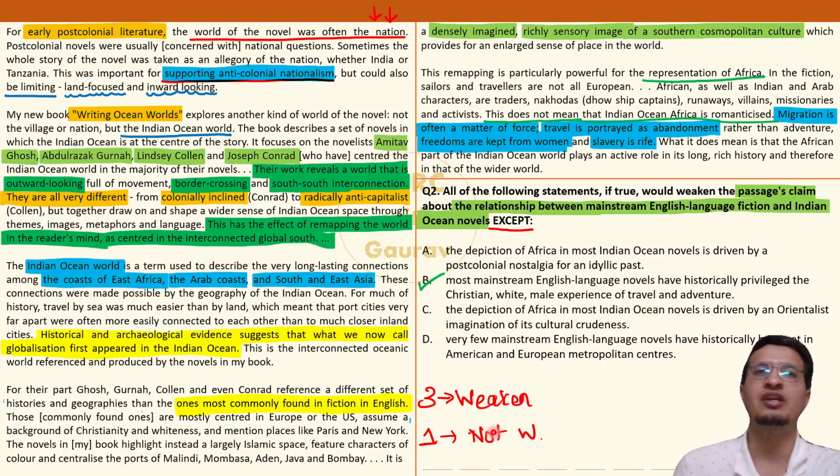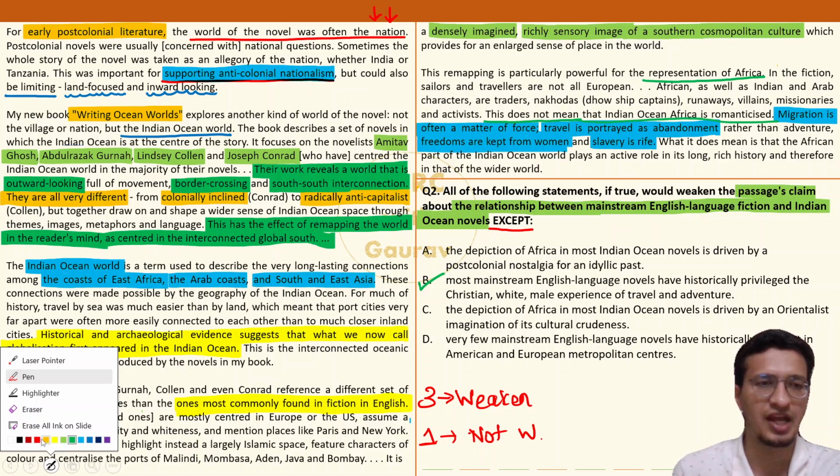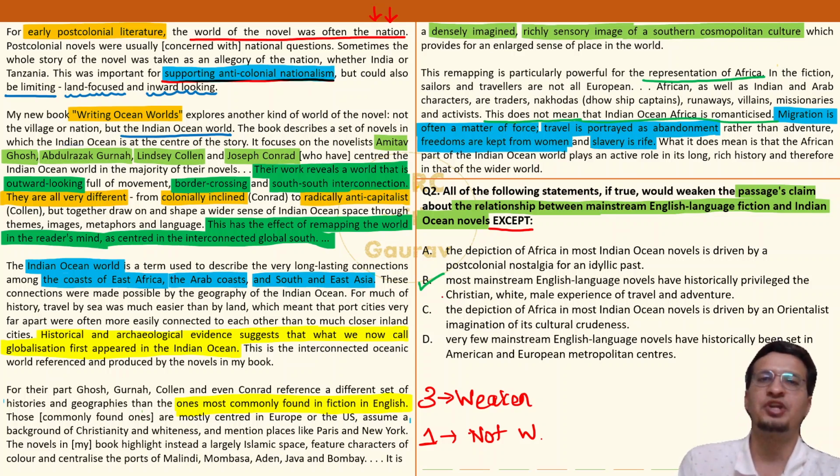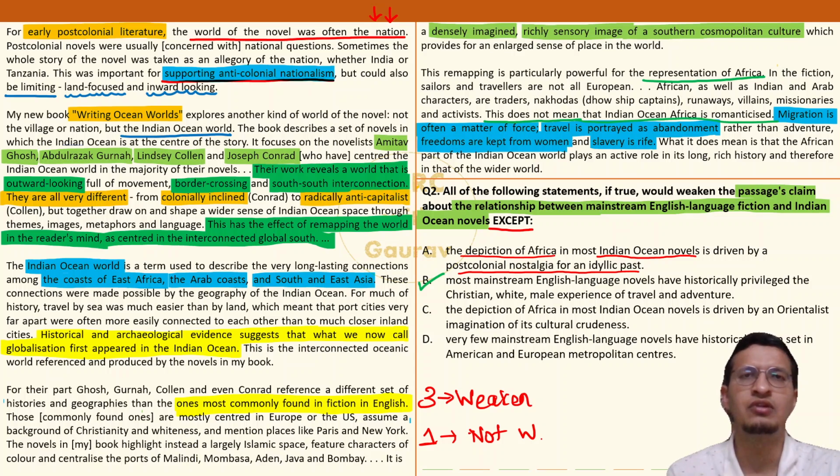It does not weaken. In contrast, options A, C, D, they actually weaken what the author is trying to talk about. Okay, what is written? Let's see option A. Why does it weaken? It is going to consume some time, but please keep in mind such questions are very critical. Option A, depiction of Africa in most Indian Ocean novels. Okay, meaning in the novels written by Amitav Ghosh, how is the depiction of Africa? It is driven by postcolonial nostalgia for an idyllic past. Idyllic means beautiful, lovely, no burden. Okay, a heaven-like situation, heaven type narration. Is that true? No. The author has clearly mentioned that no, boss. In these Indian Ocean novels, hardships and dark sides of the culture are narrated. It's not an idyllic past. Harsh, bad things are also portrayed clearly.